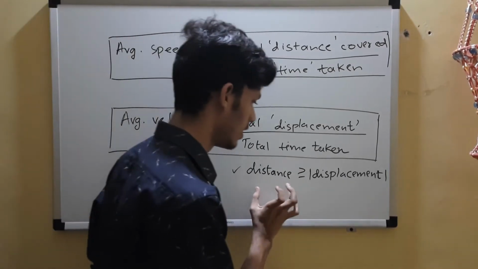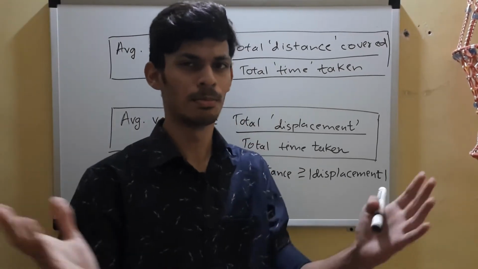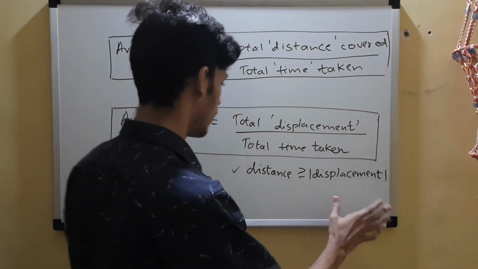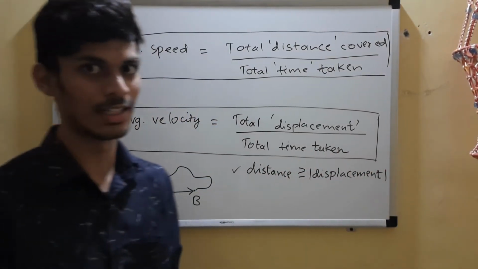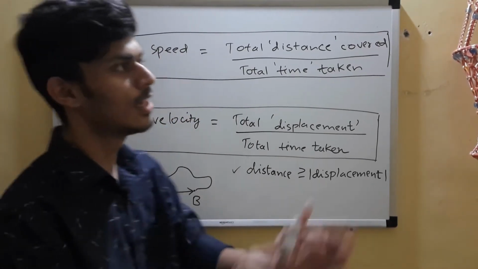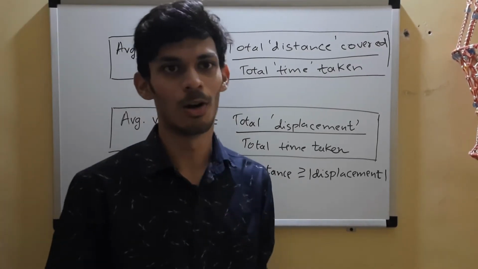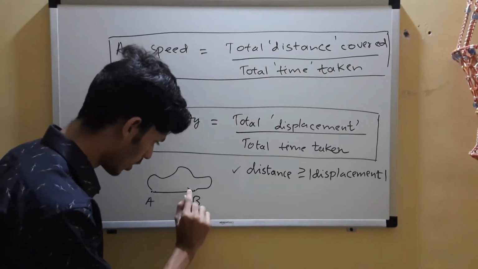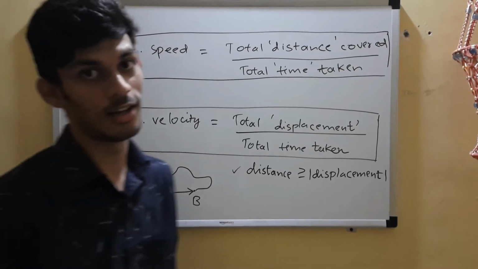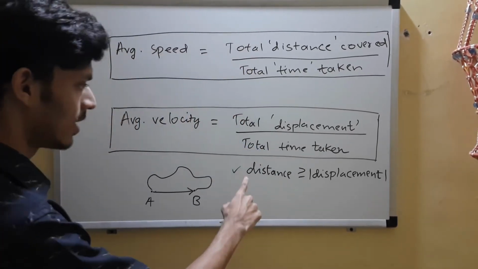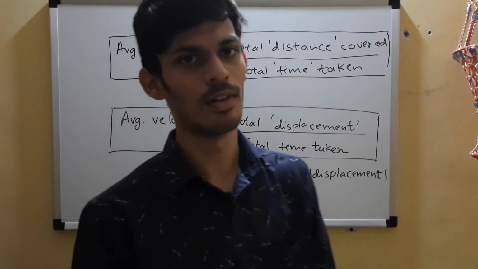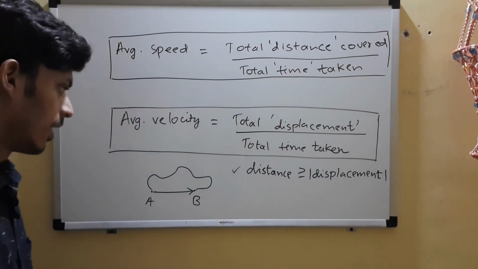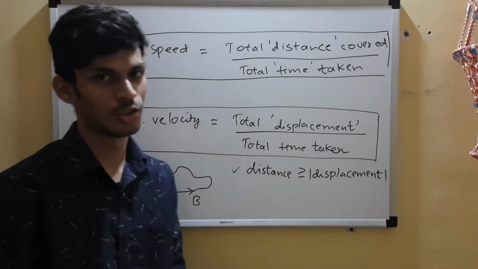In that case, distance will be equal to the magnitude of displacement, if you travel along the shortest length. But if you choose any other path, it will be longer. There is no other choice, right? This is the shortest path, and if you choose any other path, it will be greater than that. So distance is always greater than or equal to the magnitude of displacement. When is it equal? When you travel along the shortest length.